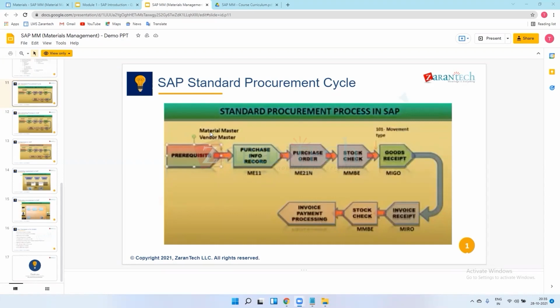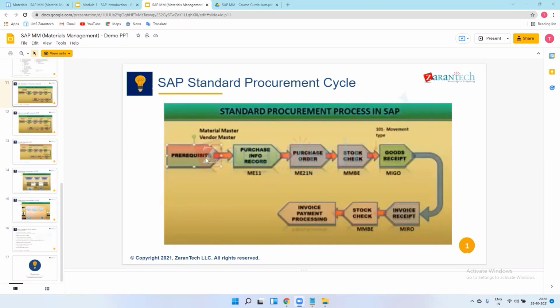In the material master, we maintain all the parameters, like what the material is, its weight, its unit, and its price. In the vendor master, we maintain all the vendor details like vendor name, vendor number, vendor address, and vendor bank accounts, because after procuring we need to make a payment to the vendor. On that bank account we will process the payment. So this is in short about the material master and vendor master.